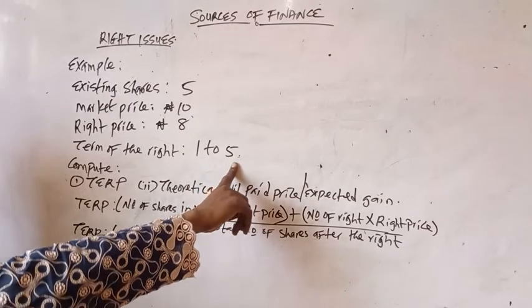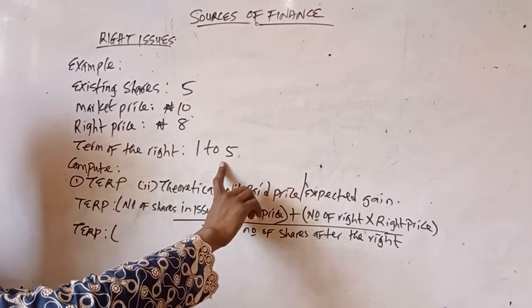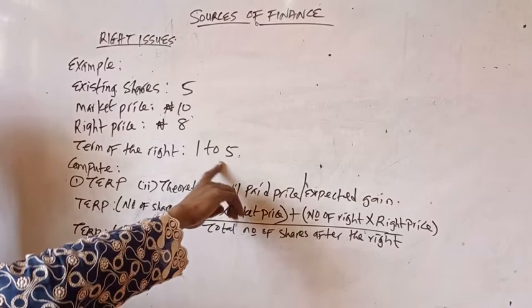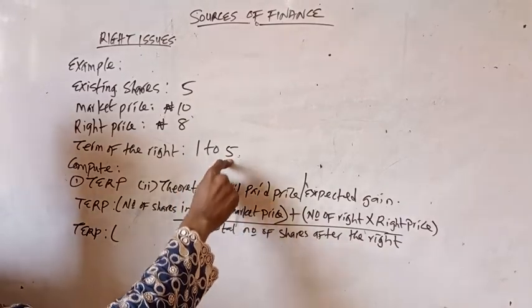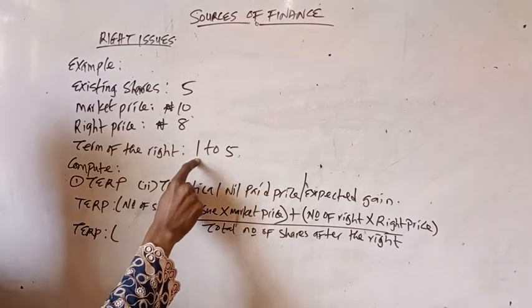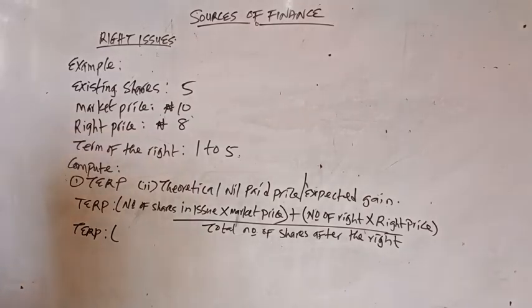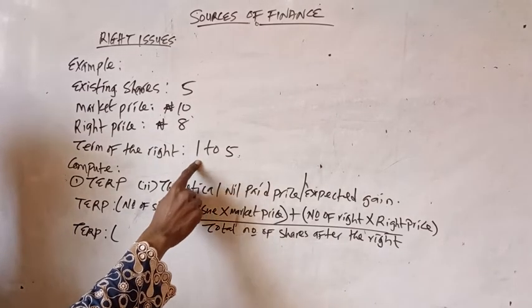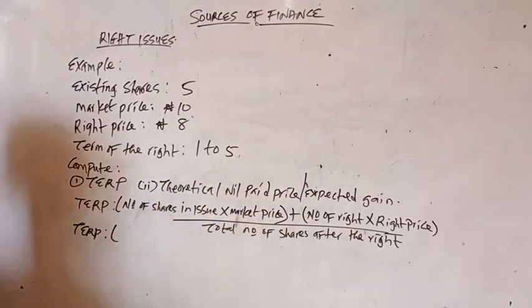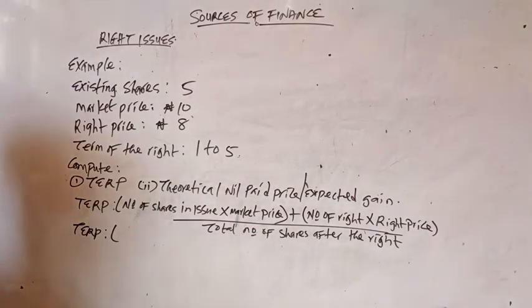So 5 being the highest. If you want to interpret this term of right, what this means is that for every 5 units of shares you have, you are entitled to 1 unit of the right. So therefore, number of shares in issue in this case is 5.